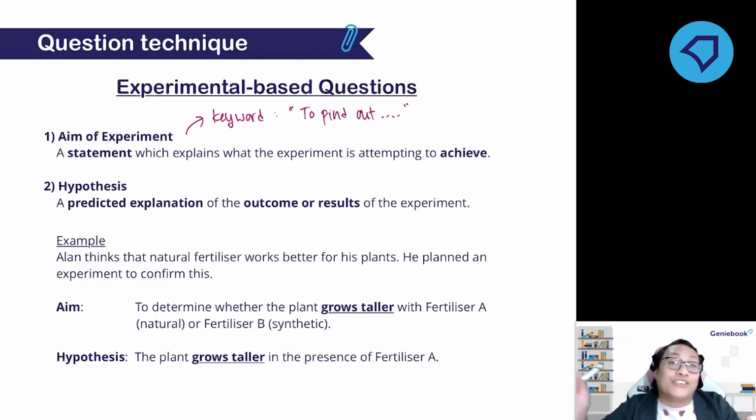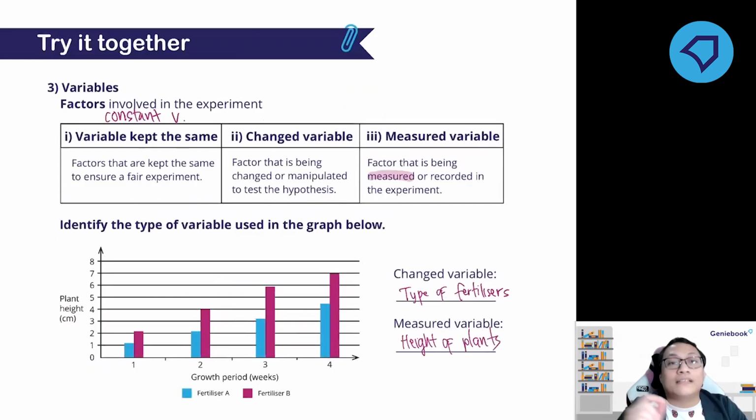So he needs to measure that every single day, to see how the fertilizer affects the changes in the height of the plant. That's why the height of the plant is the measured variable. It is being measured.